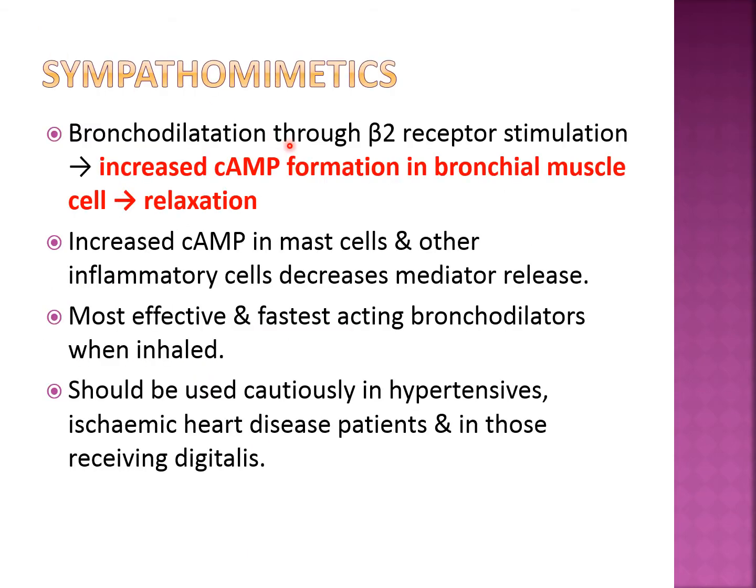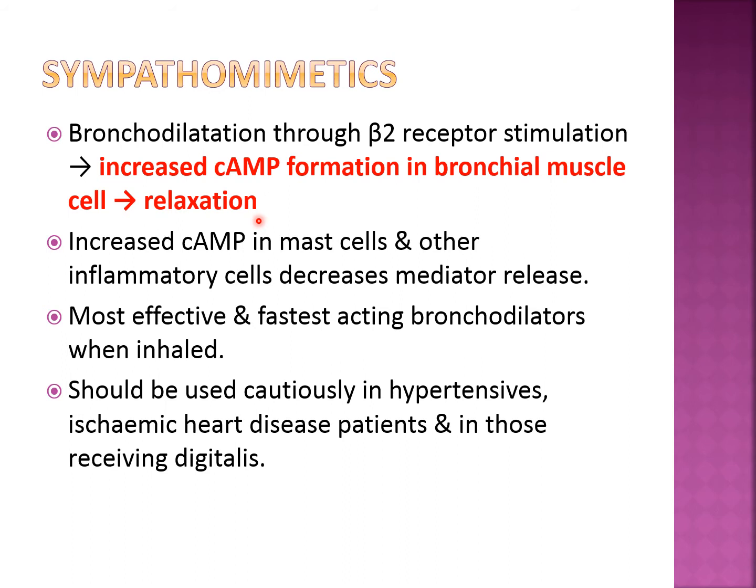Now we will see the individual drug. In that, first is a sympathomimetic or beta 2 agonist. Now how do they act? They produce bronchodilation through beta 2 receptor stimulation. Beta 2 receptors are G protein coupled receptors, and beta 2 receptor stimulation will increase adenylyl cyclase, and that adenylyl cyclase will cause conversion of ATP into cyclic AMP, and an increase in cyclic AMP in bronchial smooth muscles will cause the relaxation of bronchial smooth muscles.